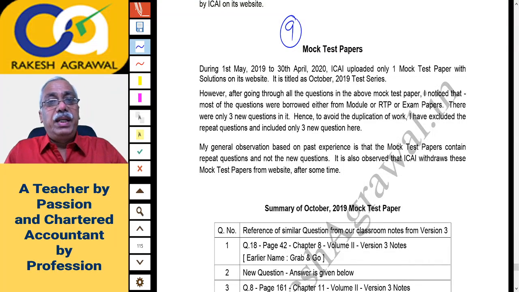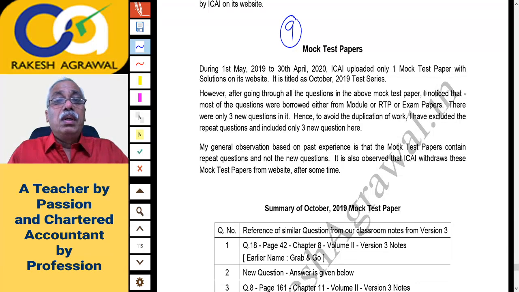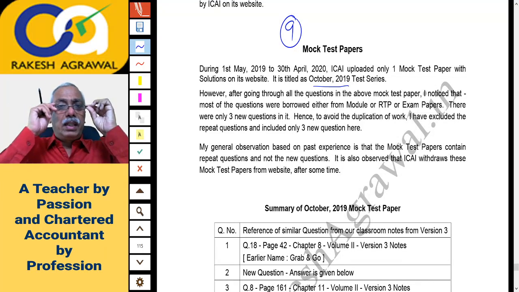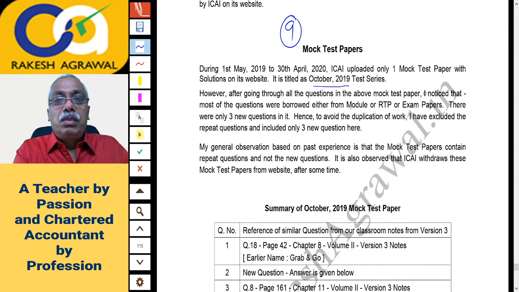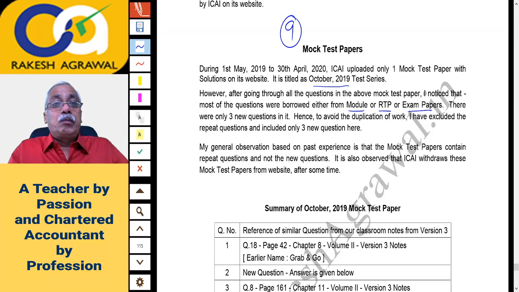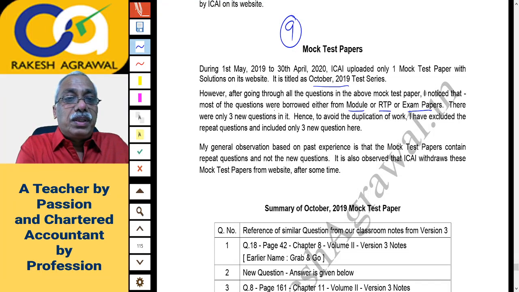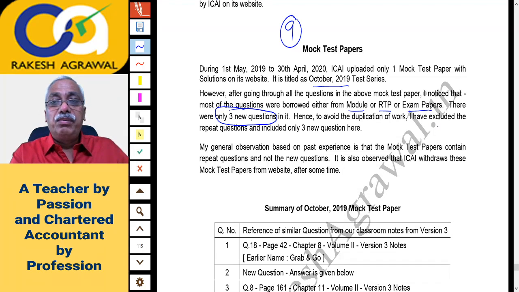During 1st May 2019 to 30th April 2020, that is 1 year, ICAI uploaded only one mock test paper with solution on its website, and it is titled as October 2019 test series. However, after going through all the questions in the above mock test paper, I noticed that most of the questions were borrowed either from module or RTP or from previous exam papers. There were only 3 new questions in it. Hence, to avoid the duplication of work, I have excluded the repeat questions and included only 3 new questions here.